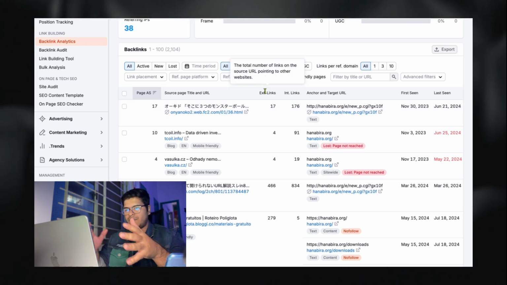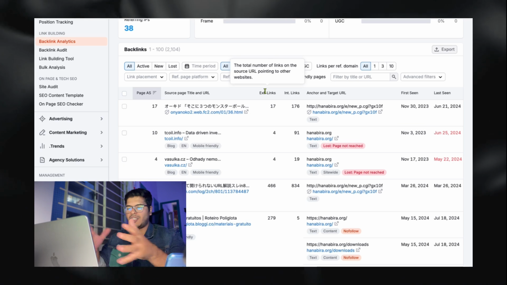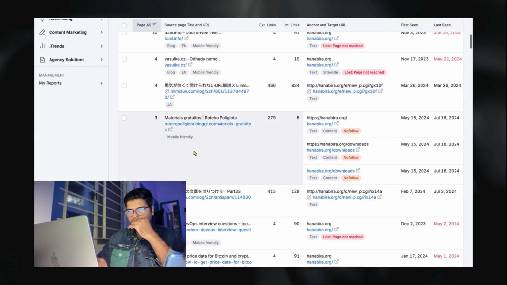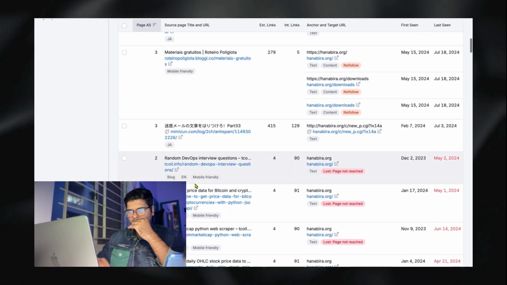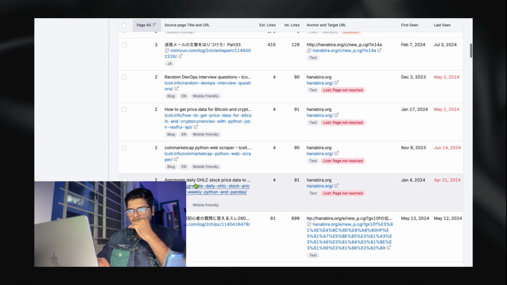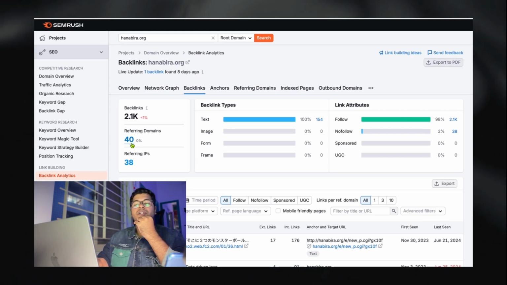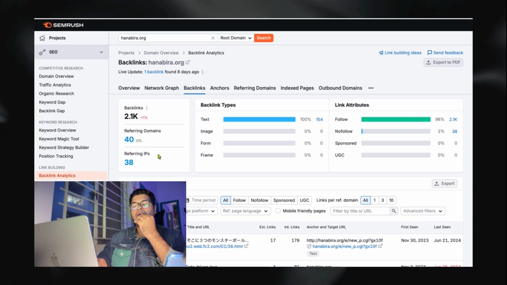I have plenty of questions. If I ask them and you can answer, I can do this much better. But as of now, looking at the referring domains: from 40 referring domains, you're getting 2.1k backlinks, which is a bad number, to be really honest.